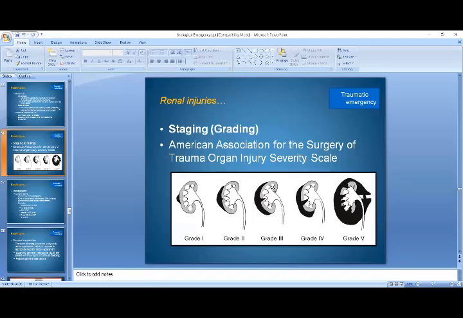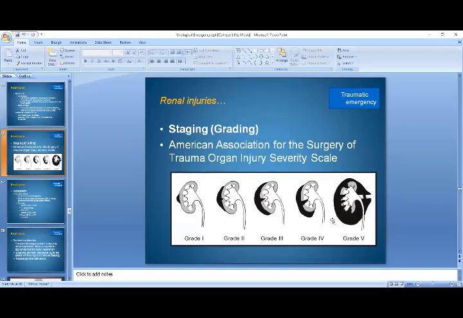So please listen carefully. Grade 5 injury in case of renal trauma is whether you have sustained multiple grade 4 injuries or you have got pedicle avulsion. Here you can appreciate the pedicle avulsion.